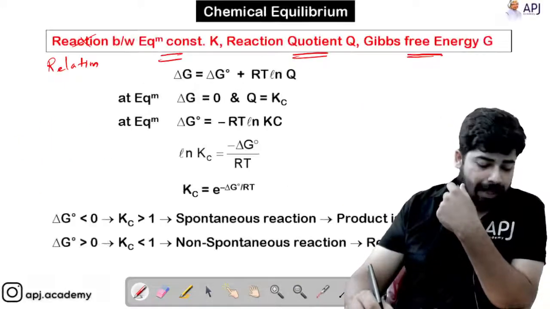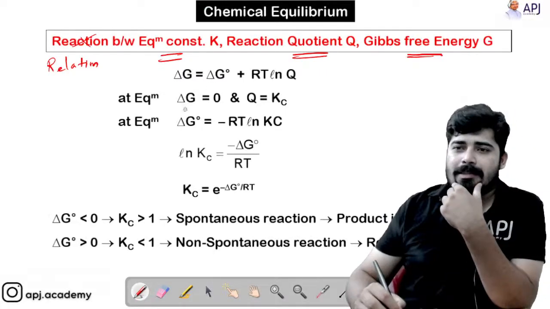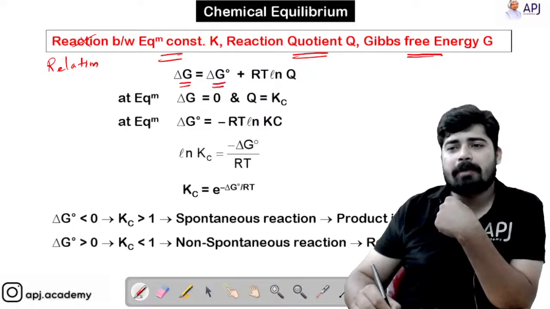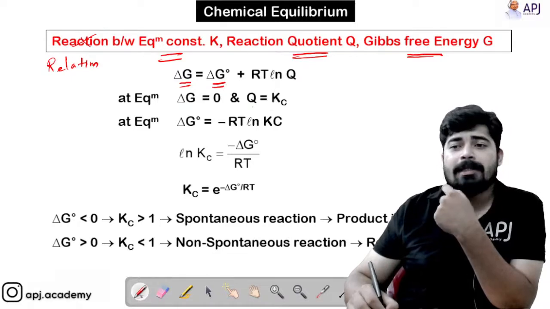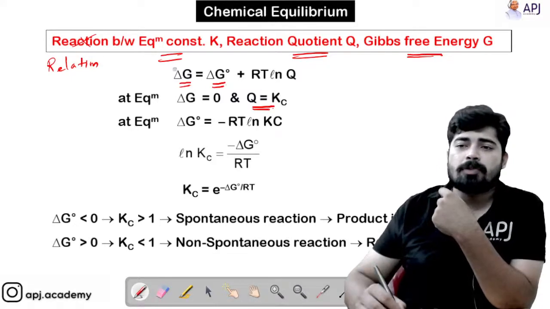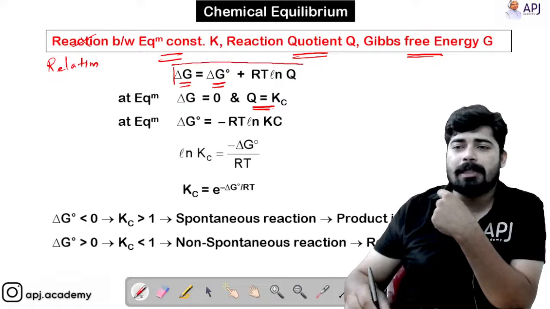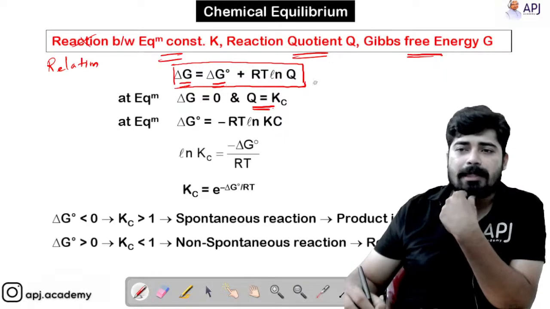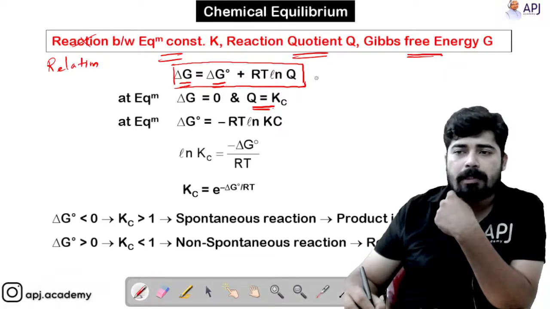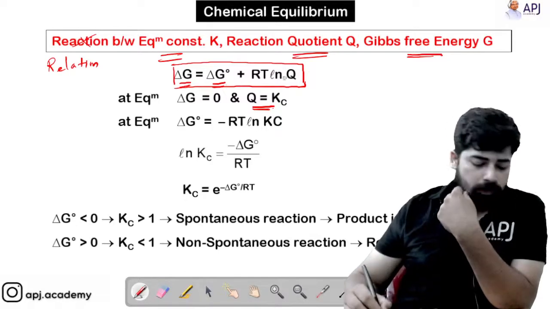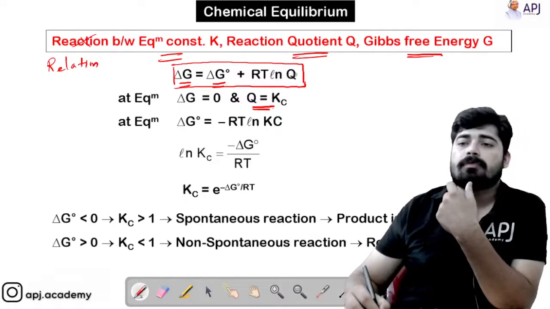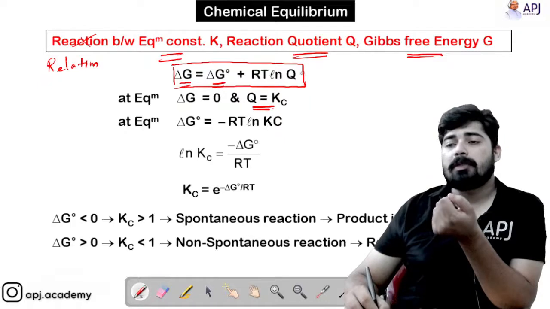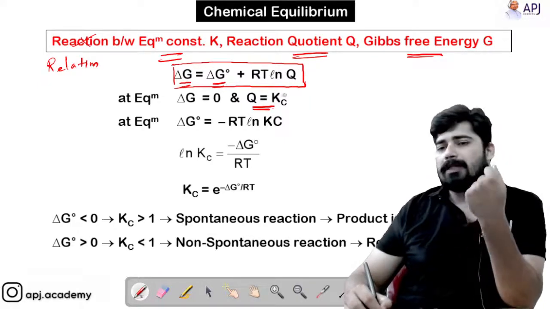Okay, for the time being I am moving on, and this is at equilibrium. We know that the Gibbs energy change will be 0 and it will only have the standard Gibbs energy change, and at equilibrium we know that Q is equal to Kc. This equation you study in electrochemistry: delta G equals delta G naught plus RT ln Q. Or you can study it now, if you are not a repeater, because electrochemistry is a chapter that you deal with in +2 or your 12th standard.